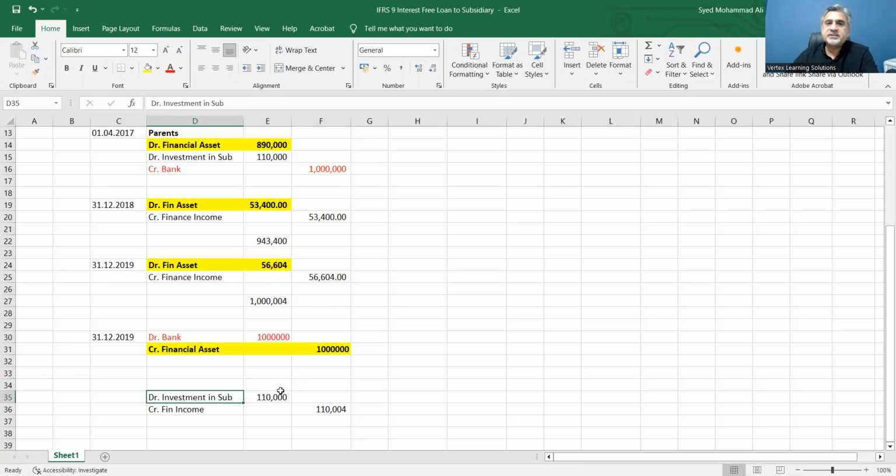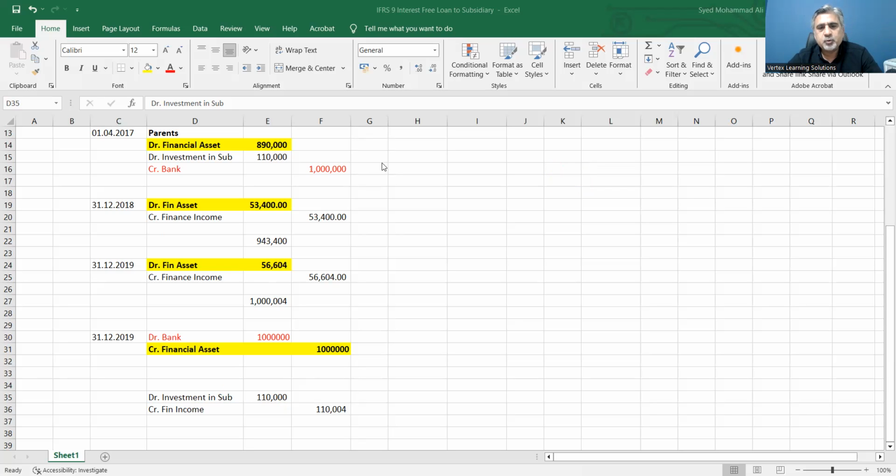Maybe before this transaction the subsidiary was this much, and after this transaction the subsidiary has become bigger. So my investment, my stake, my asset has grown with this number, because this is the benefit which the subsidiary has gained, the 6% interest rate. And that benefit I have actually invested in the subsidiary. So on my asset side, my investment in subsidiary goes up. Is it understandable?